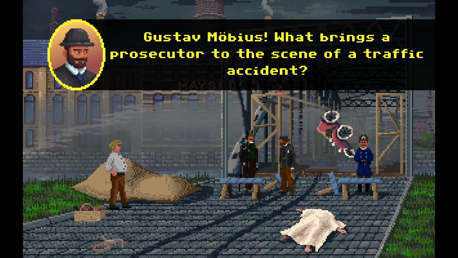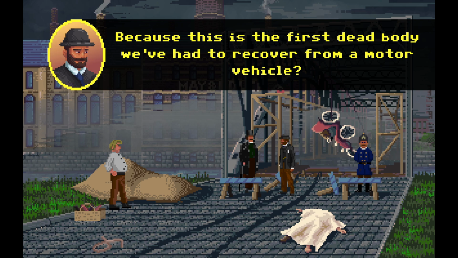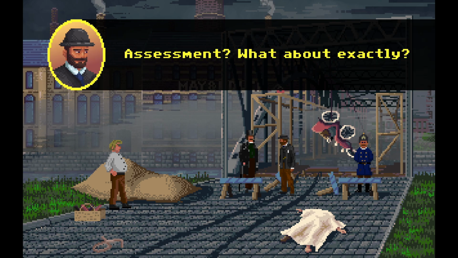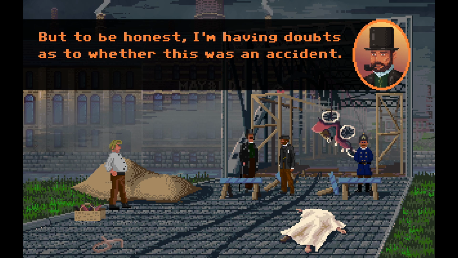Gustav Mobius, what brings a prosecutor to the scene of a traffic accident? My dear friend, this is by no means an ordinary accident. Because this is the first dead body we've had to recover from a motor vehicle? Oh no. Assessment? What about exactly? Whether the city would need an ordinance in regulating automobile traffic. But to be honest, I'm having doubts as to whether this was an accident.